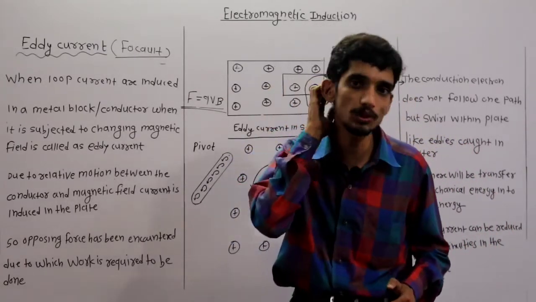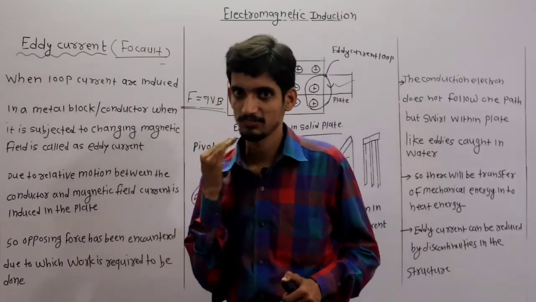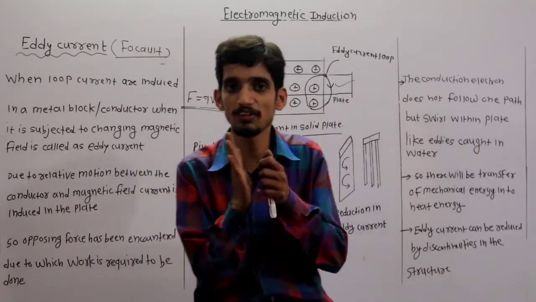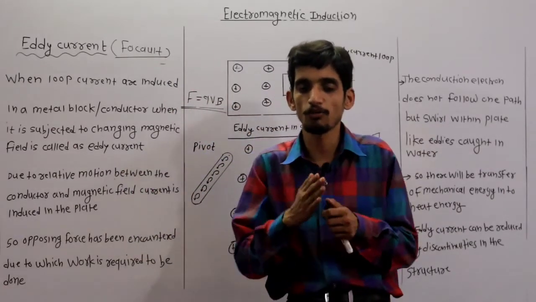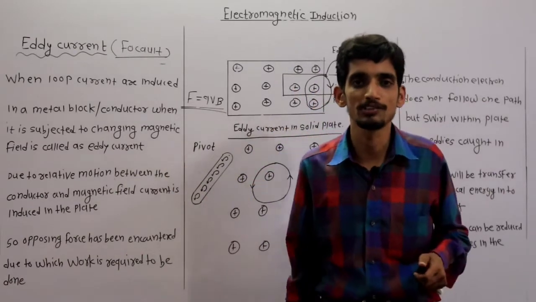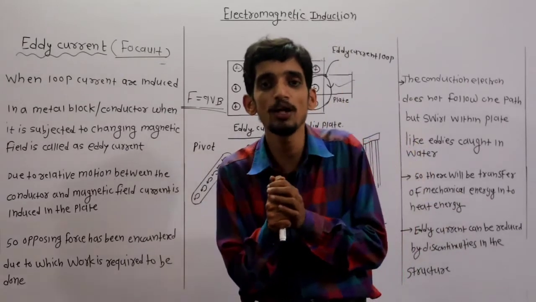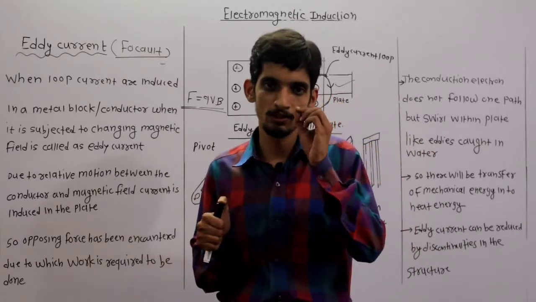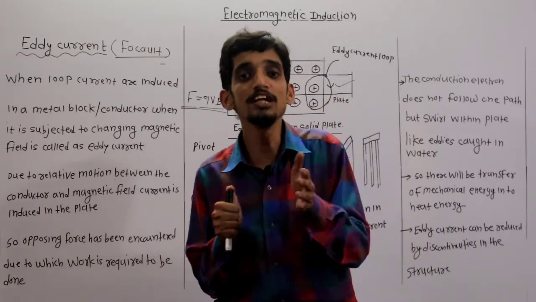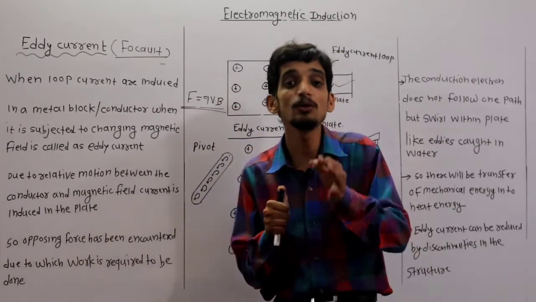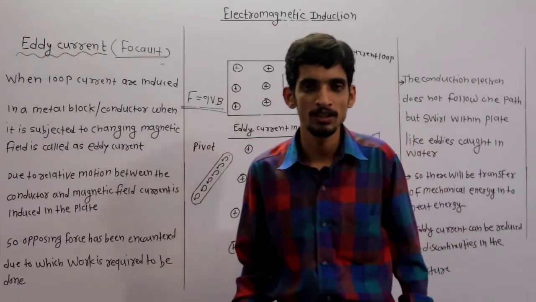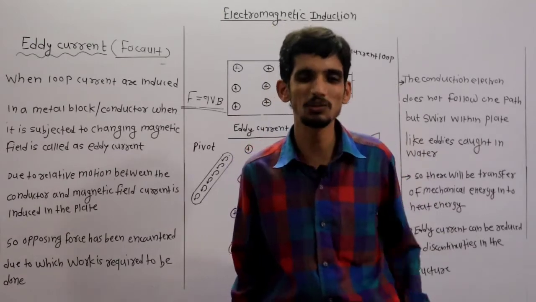But this is an important differentiating point between the motional EMF and eddy current concepts. In the case of motional EMF, we already said the field that was present was a uniform field, a steady, constant field.